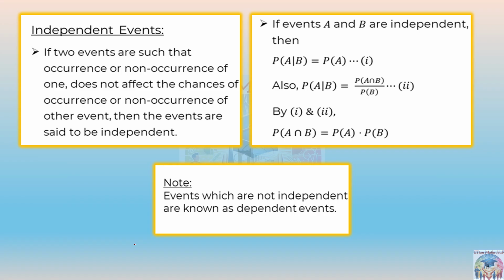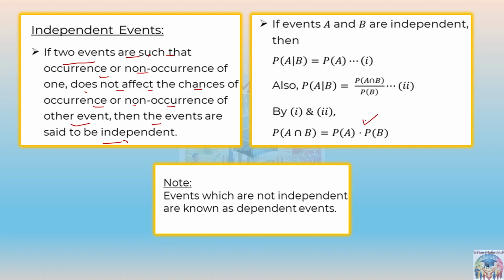Next is independent events only. You said it already. Independent events means the occurrence or non-occurrence of one event does not affect the occurrence of the other event. It is saying if two events are such that occurrence or non-occurrence of one does not affect the chance of occurrence or non-occurrence of the other event, then the events are said to be independent events, right? And what is the formula for that?